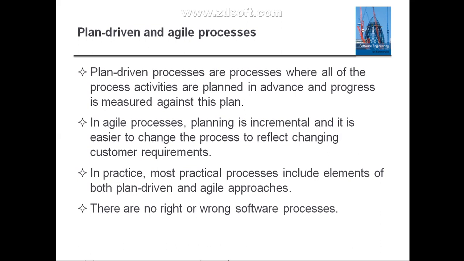Any software product may use any kind of software process activities. There is no right and wrong. Software processes are there in the world. Clear, guys? Categories of the software process.